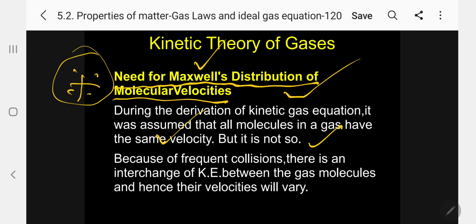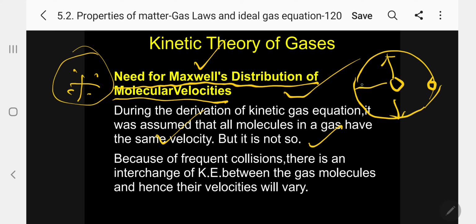It is not correct. Because if you take a container, there will be a molecule at the center, and at the walls of the container another molecule. So there will be two different behaviors. The molecule at the center will be attracted in all directions by other molecules, whereas at the walls there is only one force, towards the interior. So there is a lot of difference between a molecule at the center and a molecule at the walls, so definitely the velocity will not be the same for both.